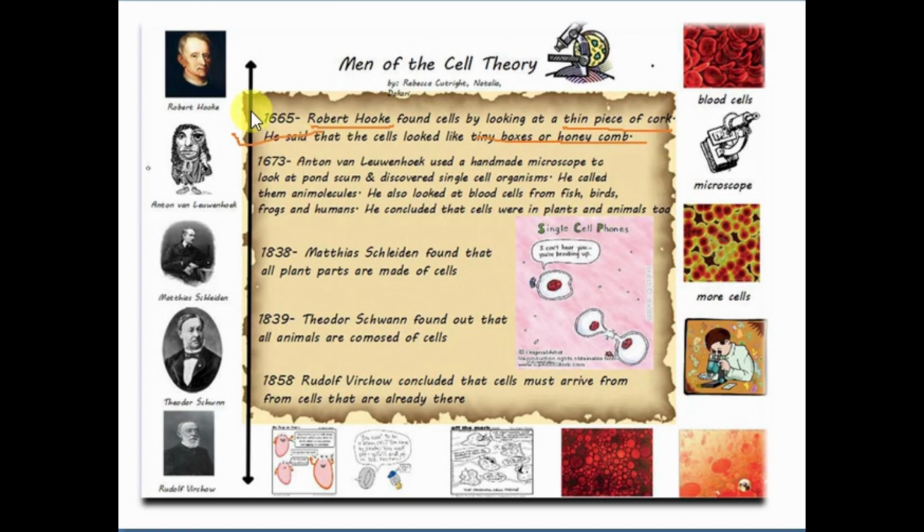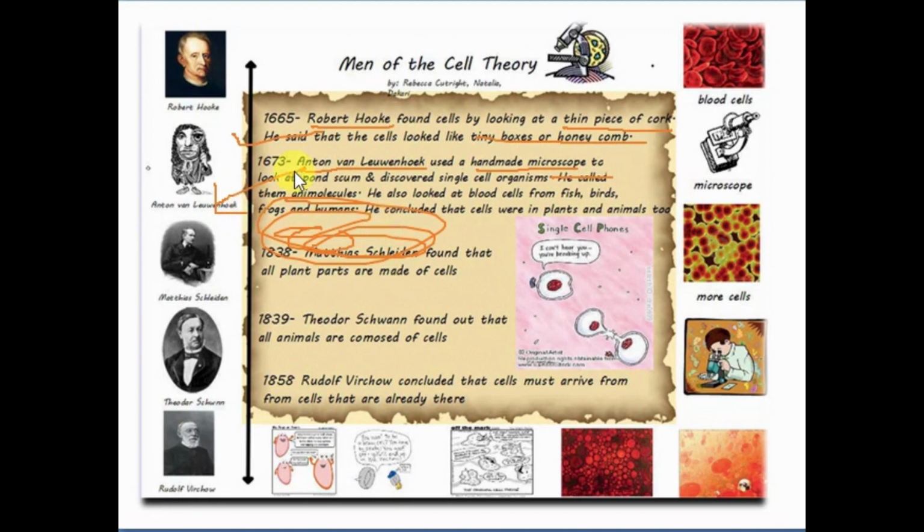After Robert Hooke, we have another scientist, Anton von Leeuwenhoek. He saw free living organisms in pond water and observed them under the microscope. He used a handmade microscope to observe those organisms, and he called them animalcules. He is also called the father of microbiology.